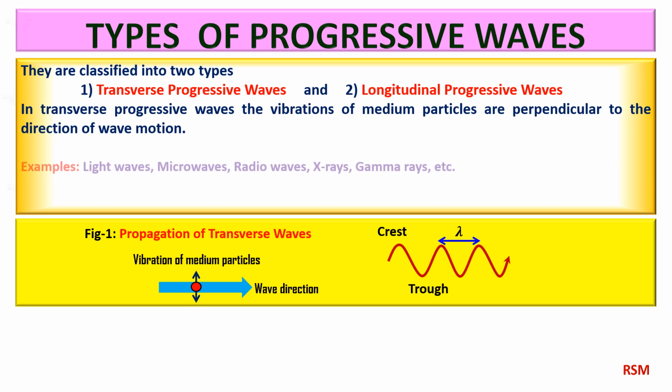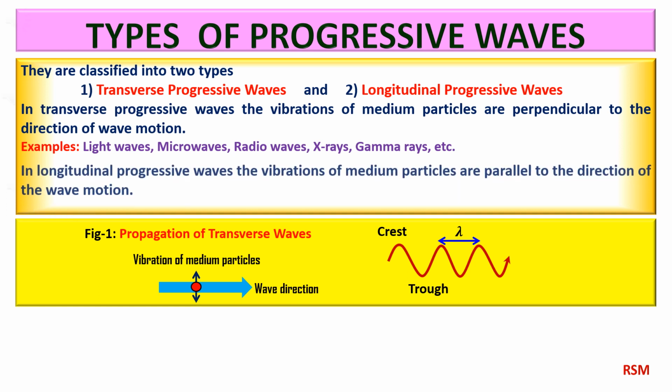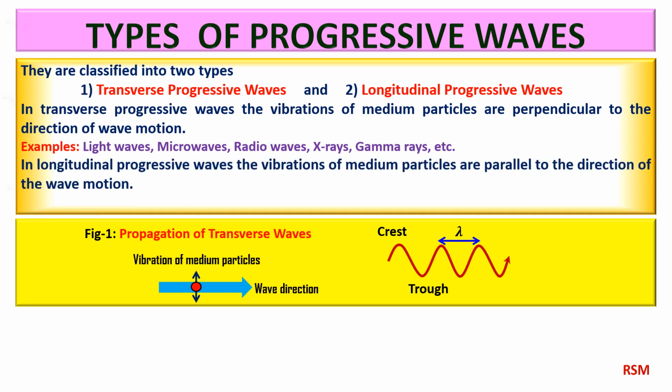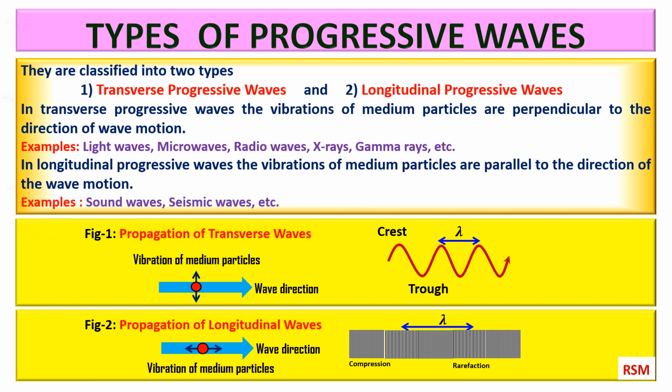Examples are light waves, microwaves, radio waves, X-rays and gamma rays. In longitudinal progressive waves, the vibrations of medium particles are parallel to the direction of wave motion as shown in Figure 2. Longitudinal progressive waves advance in a medium in the form of compression and rarefaction. Examples are sound waves and seismic waves.